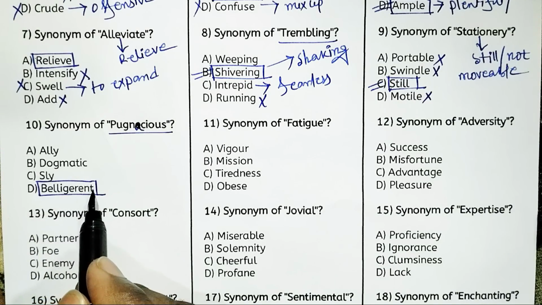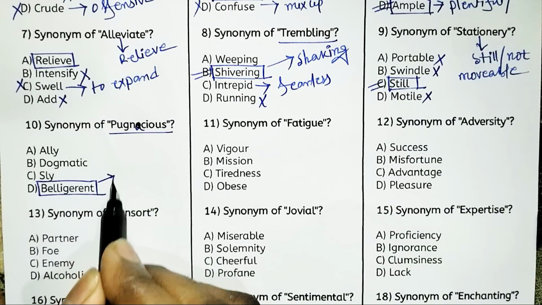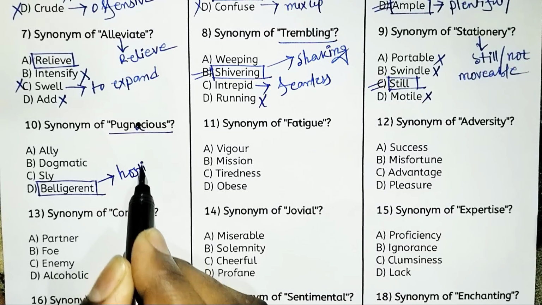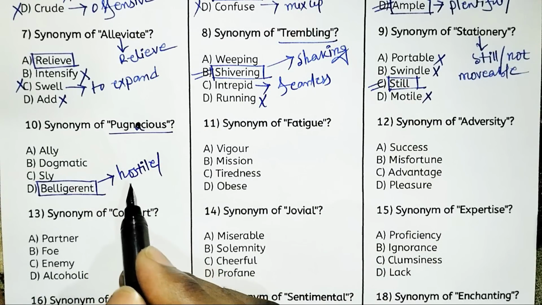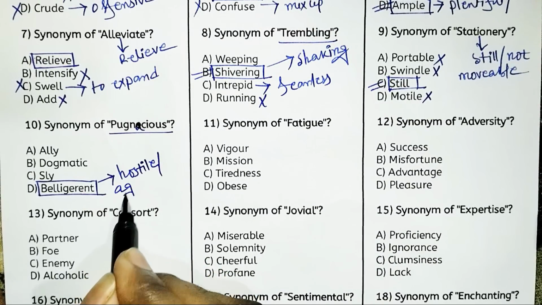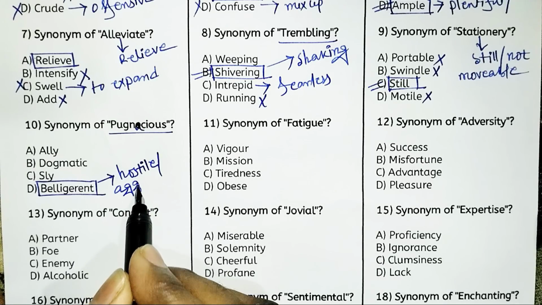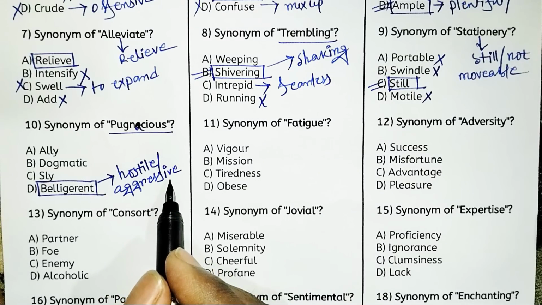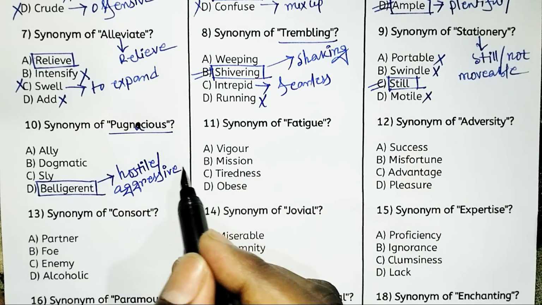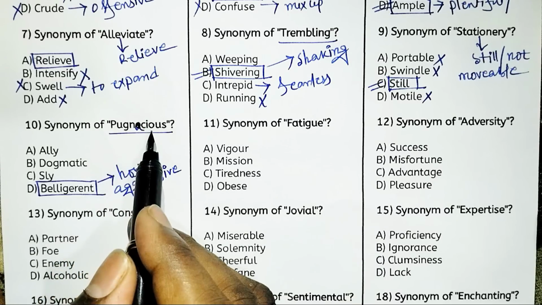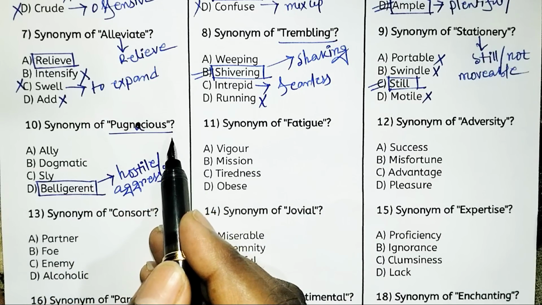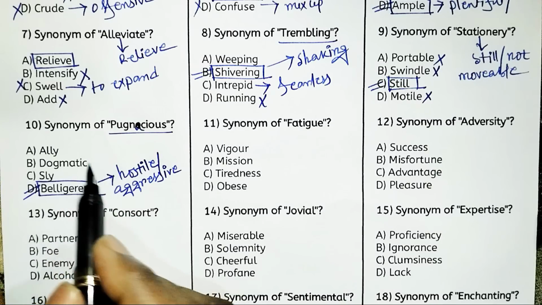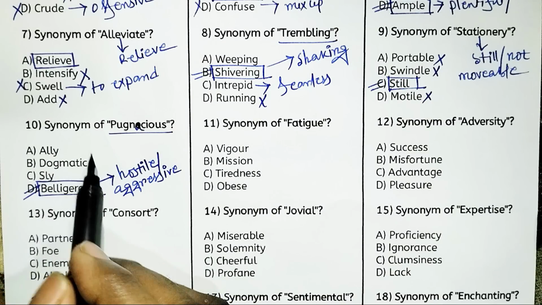So belligerent means one kind of hostile, or you can say aggressive, or ready to fight, that is belligerent. So pugnacious means ready to fight, and option D is the right answer. Look at the other options.